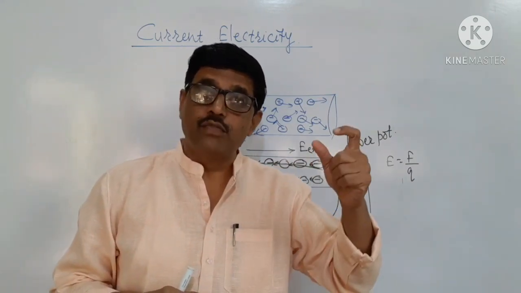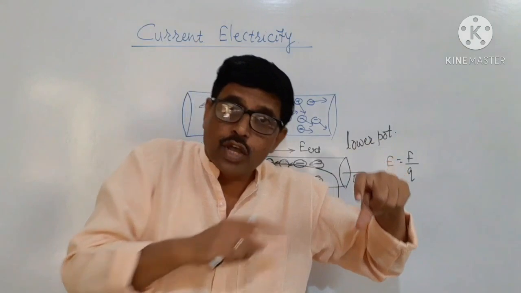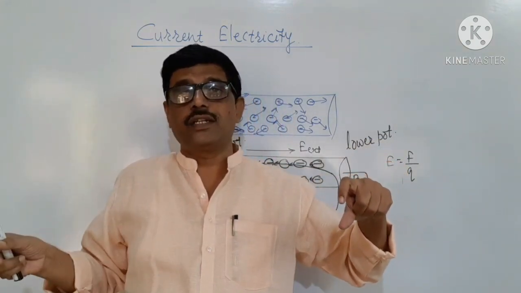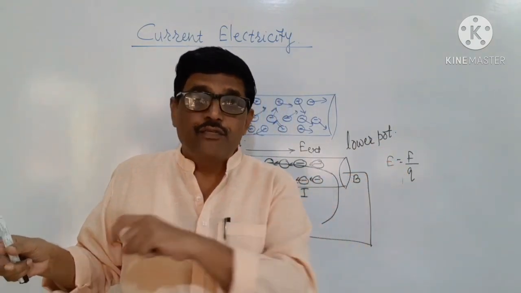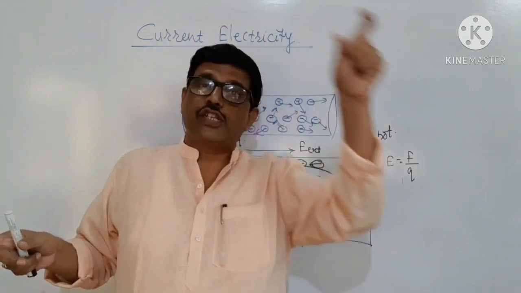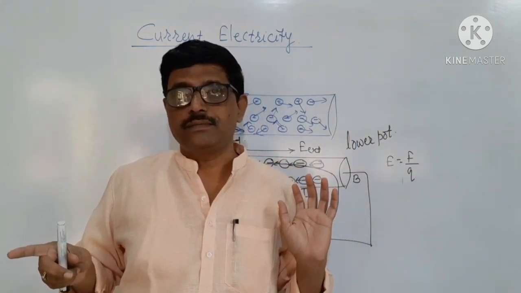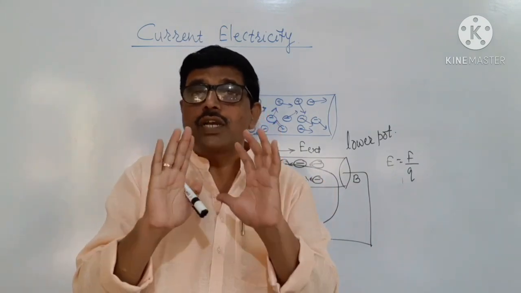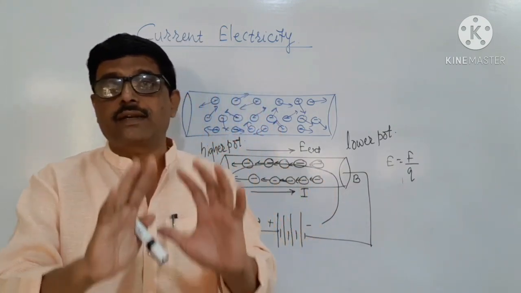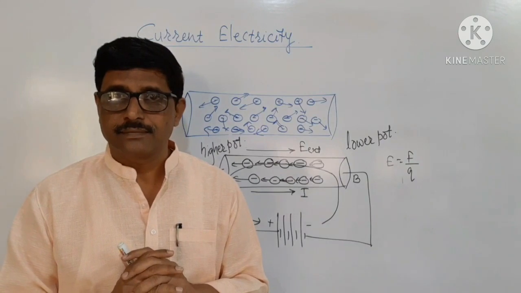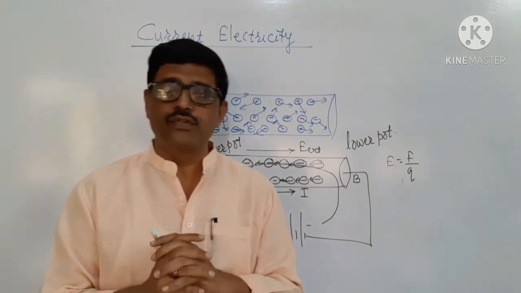The electron moves from the lower potential to the positive potential, and the current flows from the higher potential to a lower potential. This is how the current flows through a conductor.